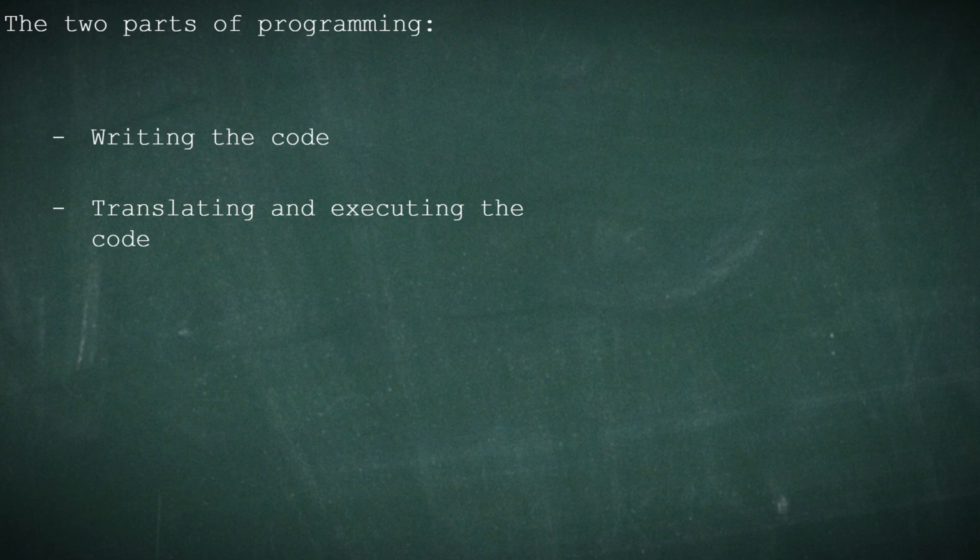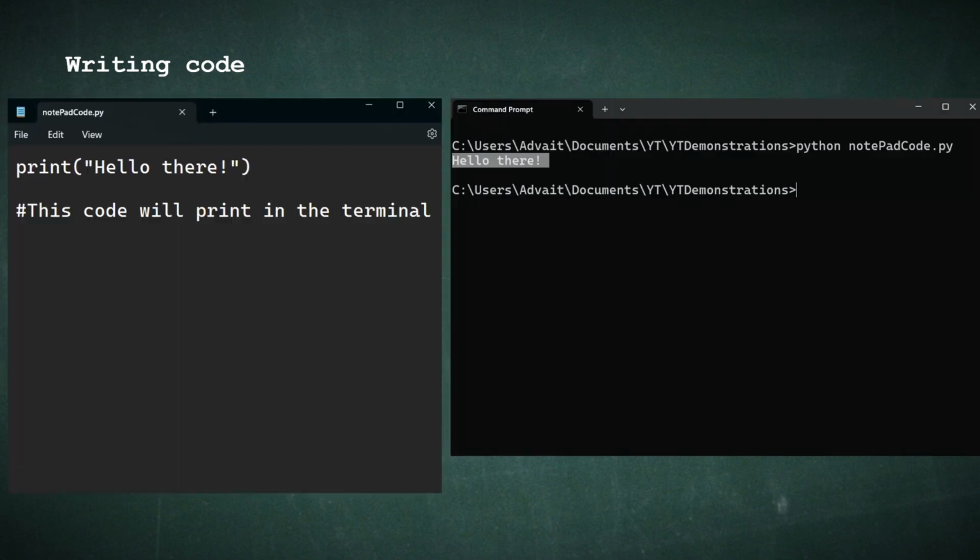There are two things that go into programming: writing the code and translating the code into instructions that the computer can understand. Writing the code is straightforward. This is where you type up the program. All you need is a text editor. Something as basic as Notepad can do the job.